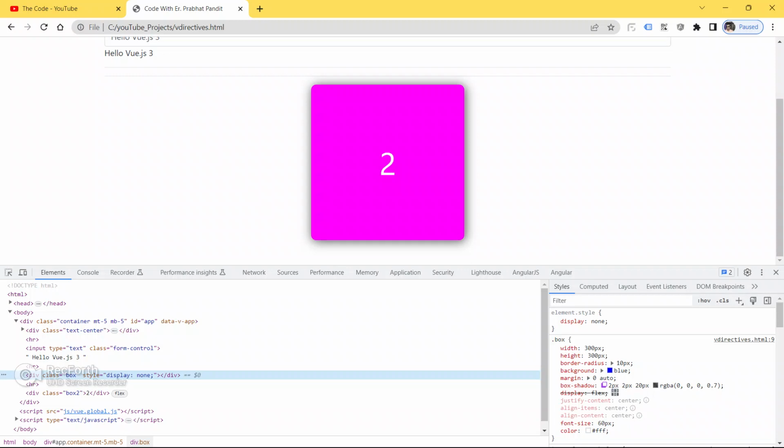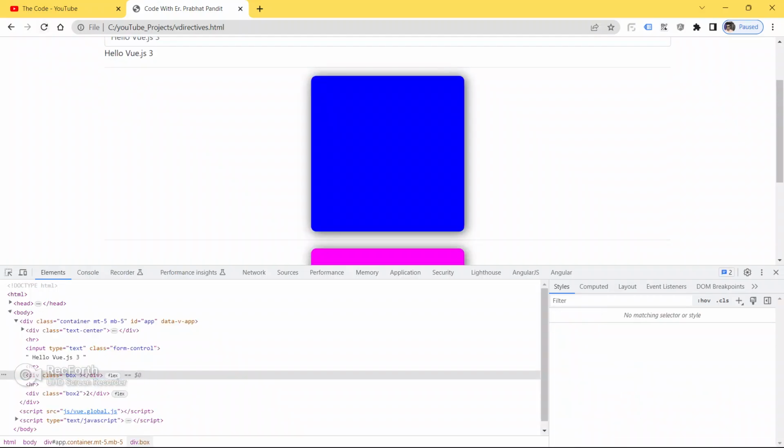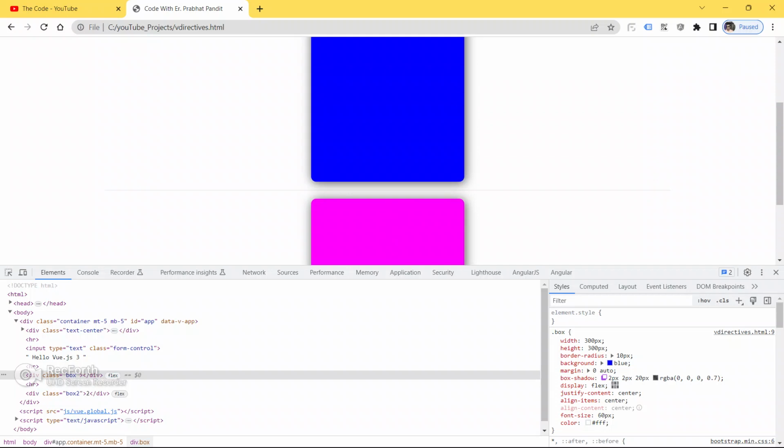So this is the difference between v-if and v-show. If you are using v-show, the content will be inside the DOM after giving visibility false, and if you are using v-if, the content will be removed from the DOM if you are giving visibility false. So now let me just give true to both.